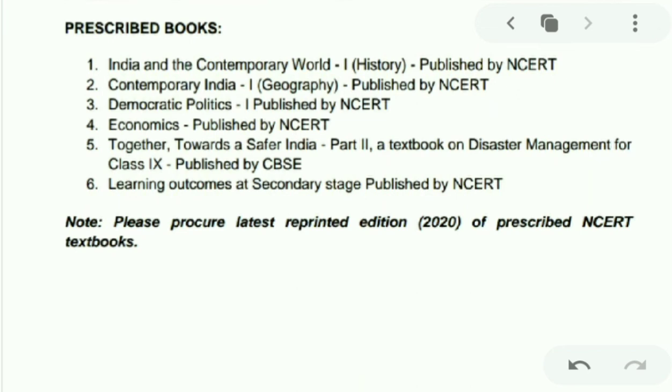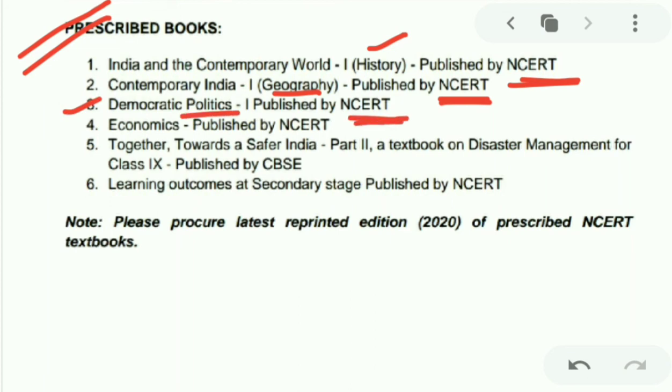Apart from that, in the PDF section, the prescribed books are there. What books can you take up? India and the Contemporary World, it's for history, published by the NCERT. Contemporary India, it's for geography, an NCERT book. Democratic Politics, it's civics, also an NCERT book. Economics, also NCERT. Apart from these NCERT books, you can also take up Together Towards a Safer India, a textbook for disaster management that would be helpful for your project work.